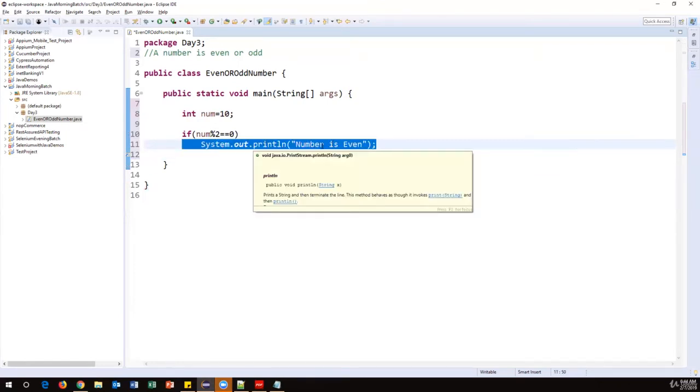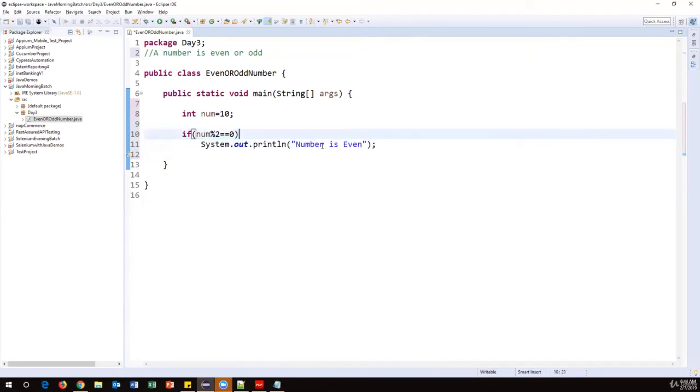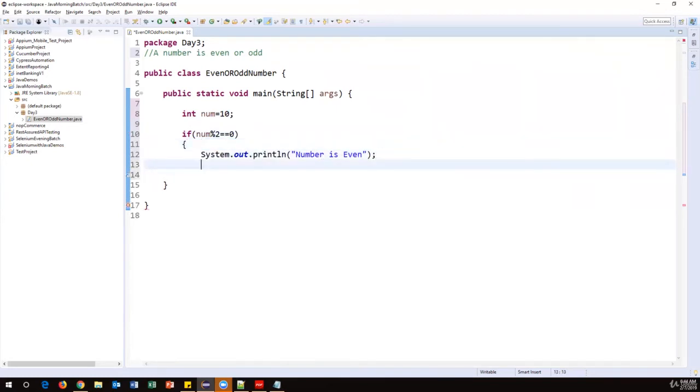If you have multiple statements, then you have to keep them in curly braces like this. And one more thing: you should not put any semicolon here. You should not put any semicolon for conditional statements. So if you have only one statement, you don't need the curly braces, and if you have multiple statements, you should include them in curly braces. So this is the first condition.